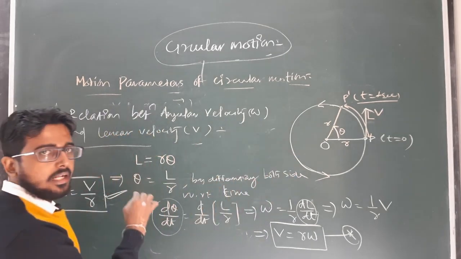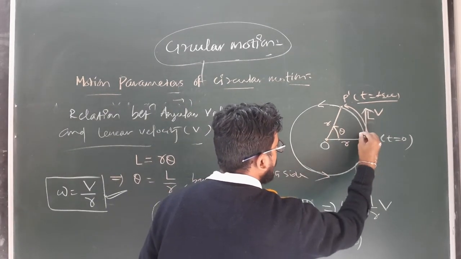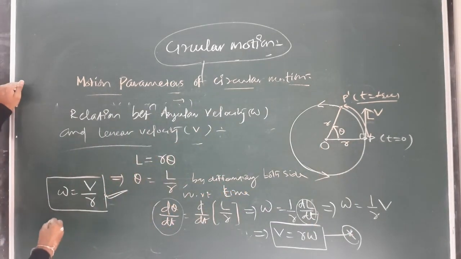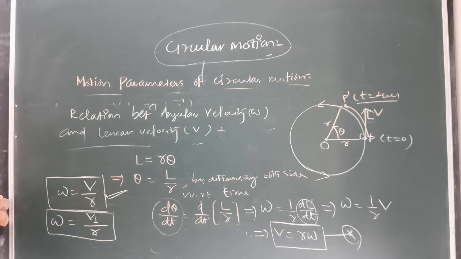That's why at each and every point the direction of linear velocity is perpendicular to the radial vector. Clear? So in general we can write the angular velocity omega is defined as v perpendicular divided by the radius of the circular path about which the body is executing circular motion.